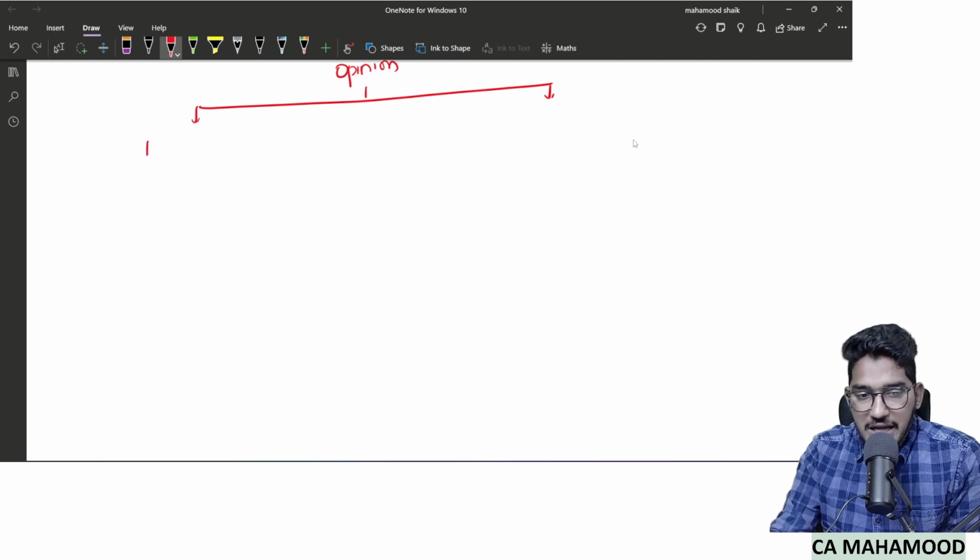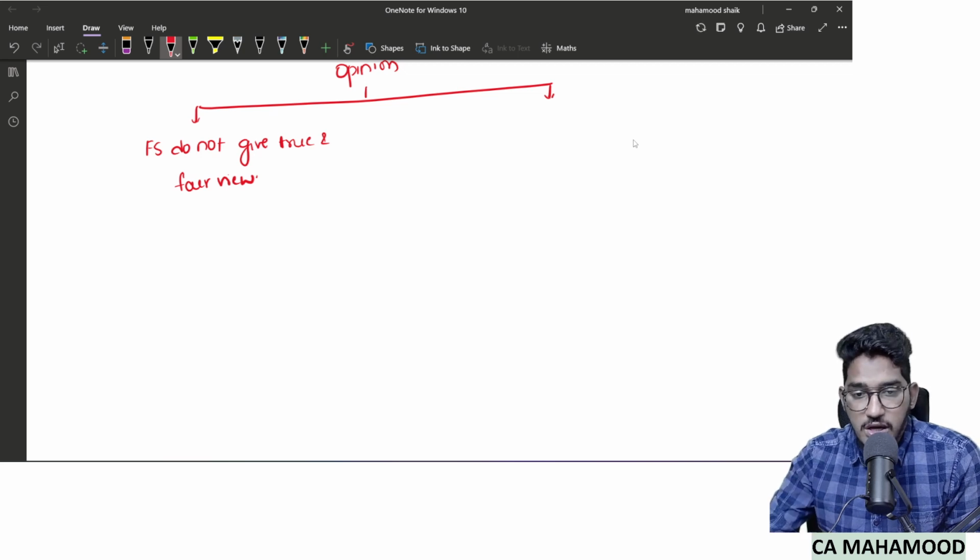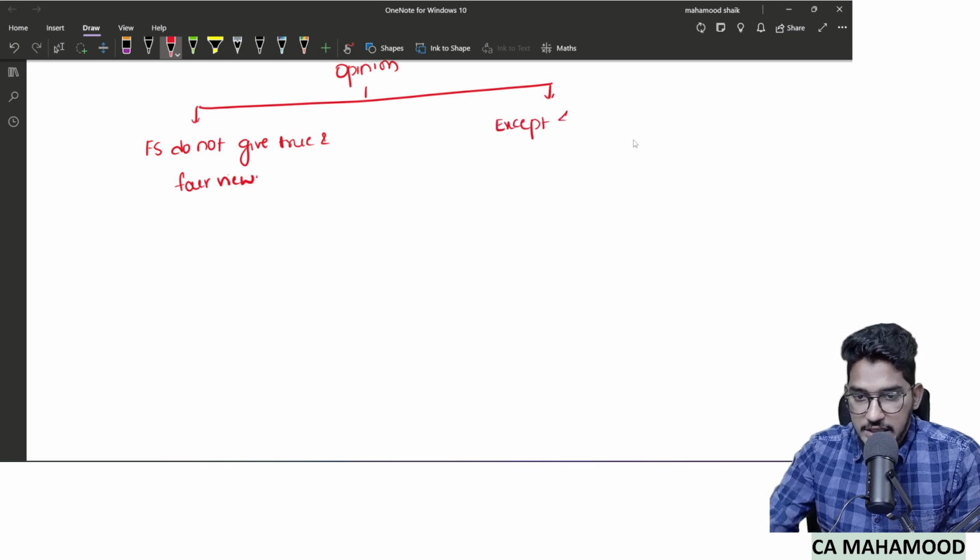Option 1, saying directly that the financial statements do not give a true and fair view. This is one thing you can say. Directly say it in the opinion paragraph: financial statements do not give a true and fair view. This is option 1. I will give one more option. What is the option? Except inventory.